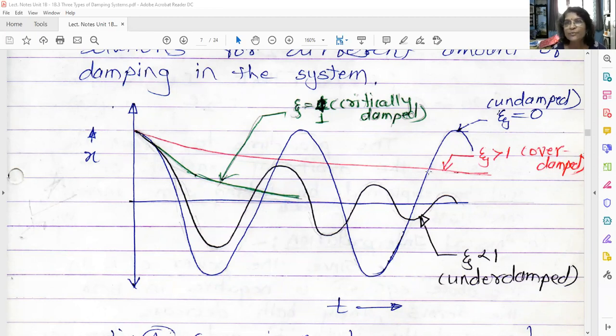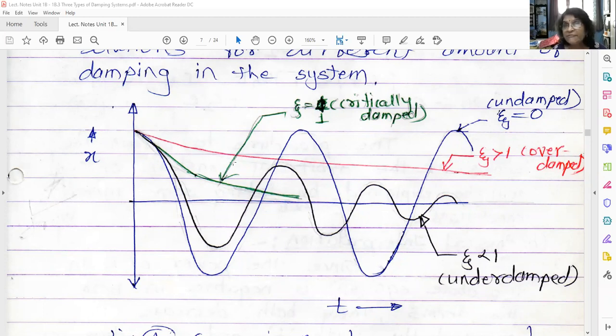This is shown by red color. We have already studied this in the earlier lecture. And this one is by green color. This is the case of the critically damped system, that is zeta is equal to 1. So overdamped and critically damped motion are similar in nature. That means it is aperiodic motion. Critically damped is also aperiodic motion. It is also known as non-vibratory motion.